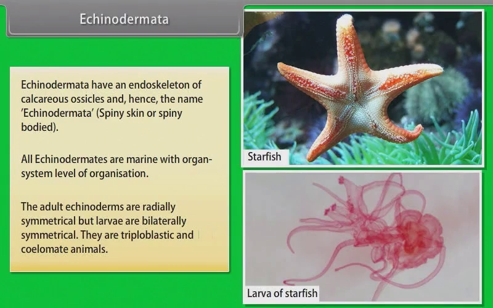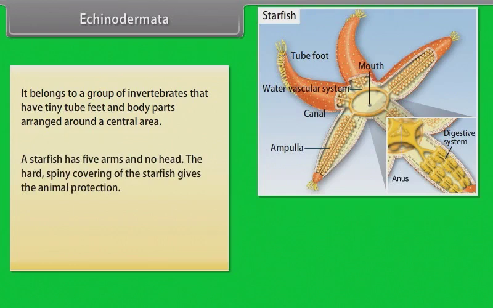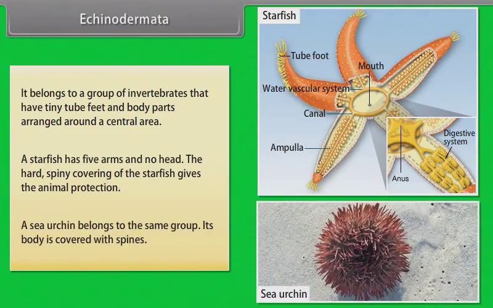They are triploblastic and coelomate animals. They belong to a group of invertebrates that have tiny tube feet and body parts arranged around a central area. A starfish has 5 arms and no head. The hard spiny covering of the starfish gives the animal protection. A sea urchin belongs to the same group. Its body is covered with spines.